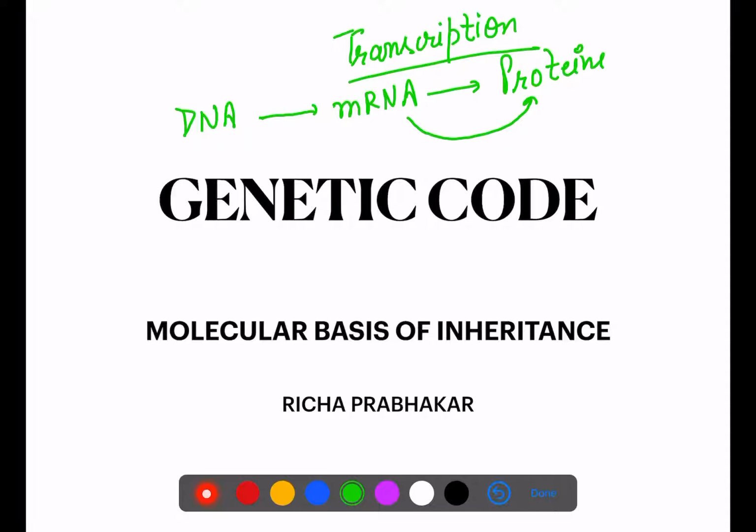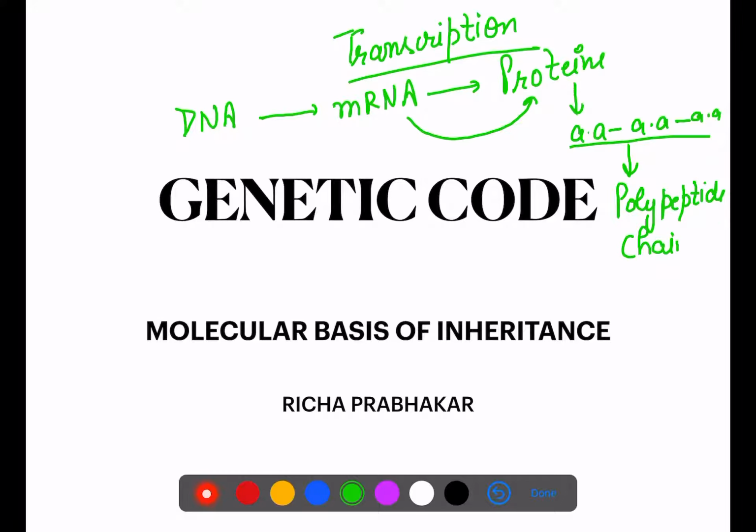And if we have to form the proteins, what do you need? You need an amino acid sequence, because only then will they form a polypeptide chain, because amino acids are joined with the help of peptide bonds. But how?